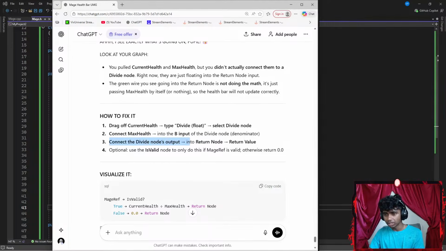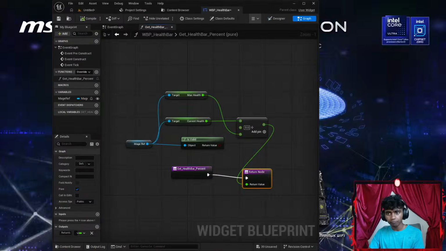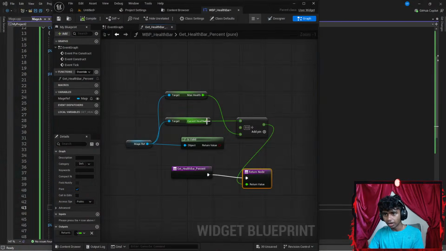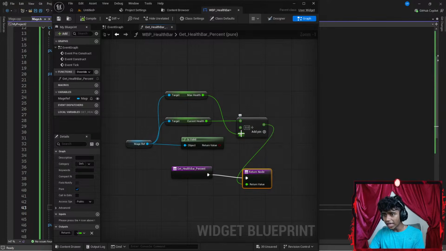Connect the divide node's output, return value. I see. Okay. This should be B. So your max health should go to the second pin. That is first pin, that is second pin. This is C. From where did C come? That is return value. Oh, B.